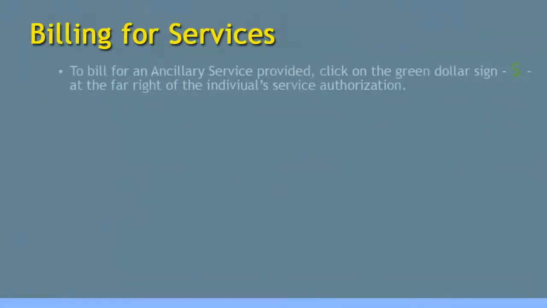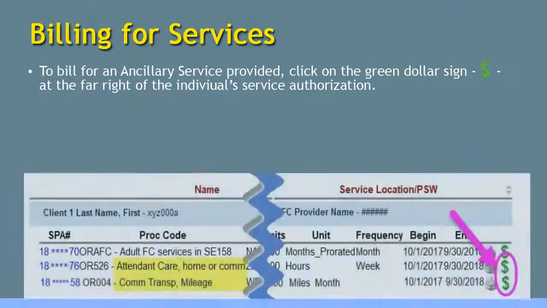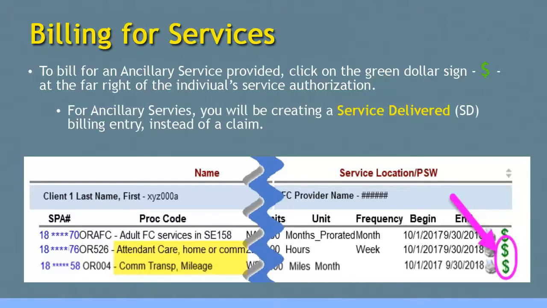To bill for ancillary services provided, from the authorization results list, click on the green $ icon at the far right of the individual's authorization. For ancillary services, when billing, you'll be creating what's called a Service Delivered or SD billing entry instead of a claim.